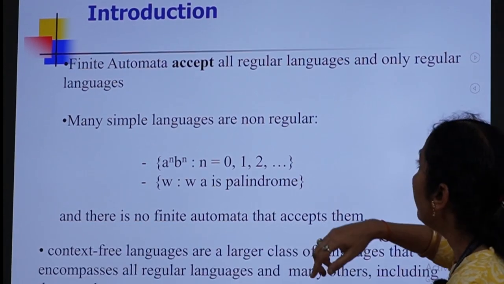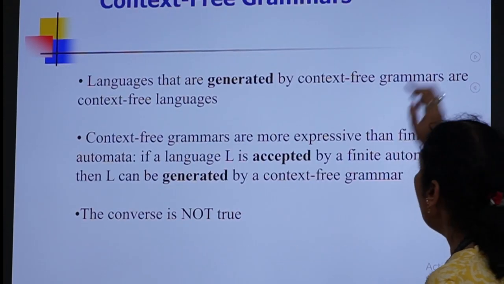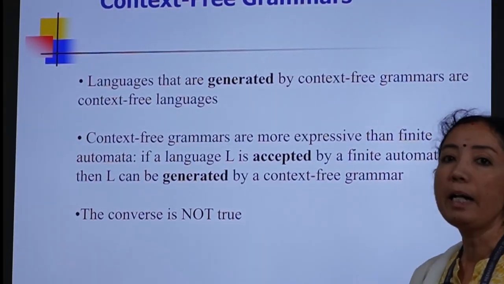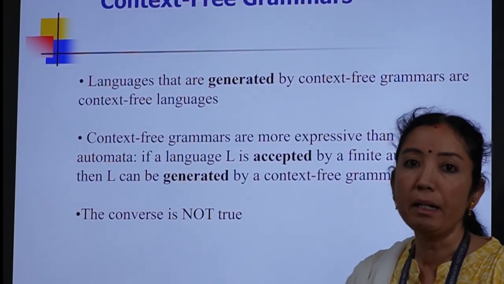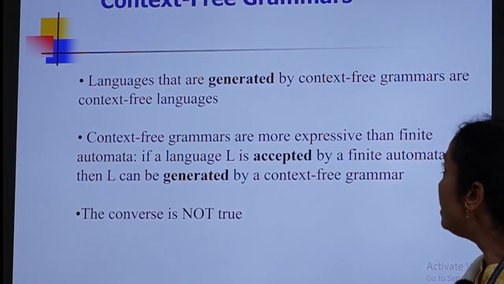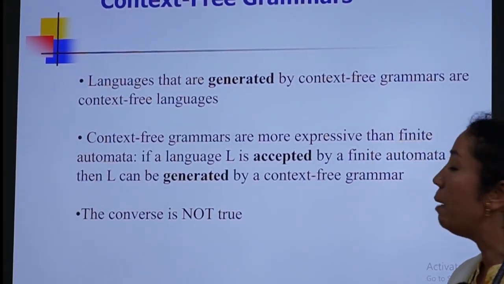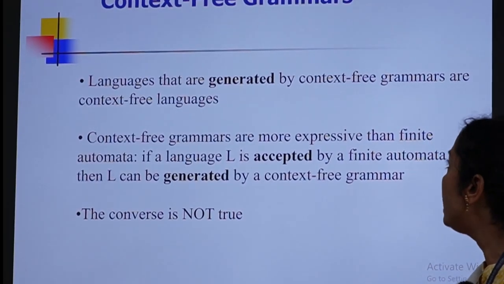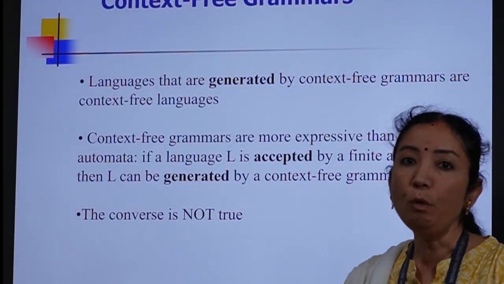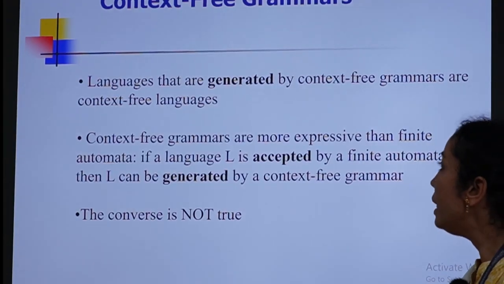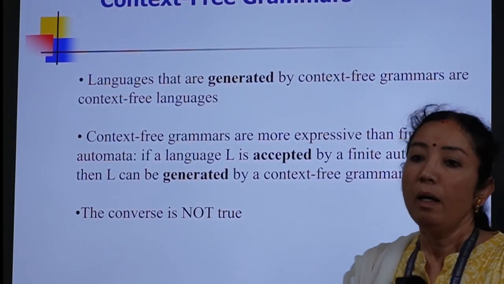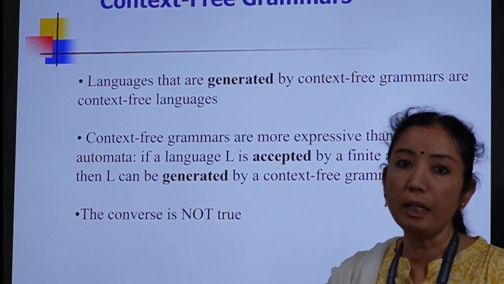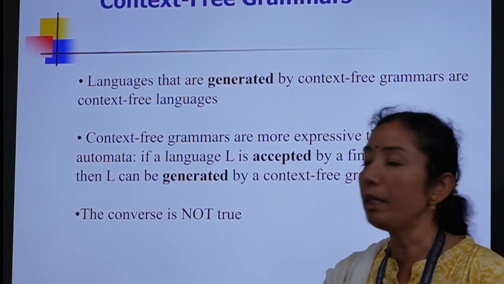Moving further, we look at context-free grammars. Context-free grammars are string generators. Languages that are generated by context-free grammars are called context-free languages. Context-free grammars are more expressive compared to finite automata, because the production rules that we write are responsible for generating the strings which belong to the language, called context-free languages.